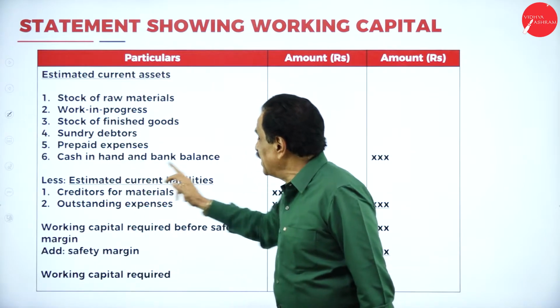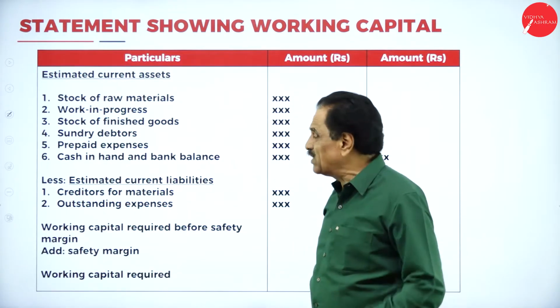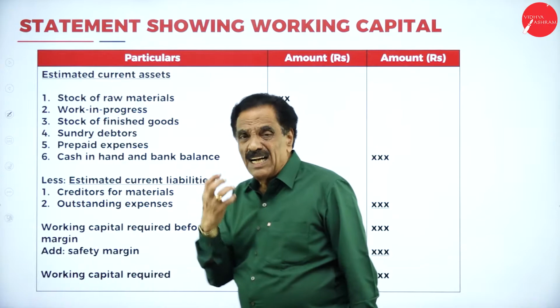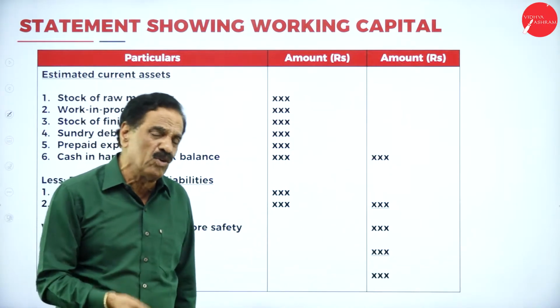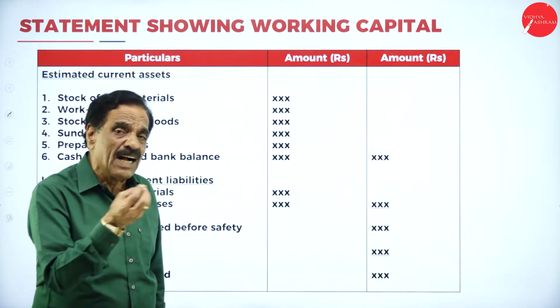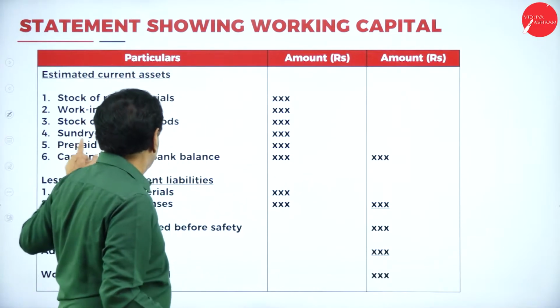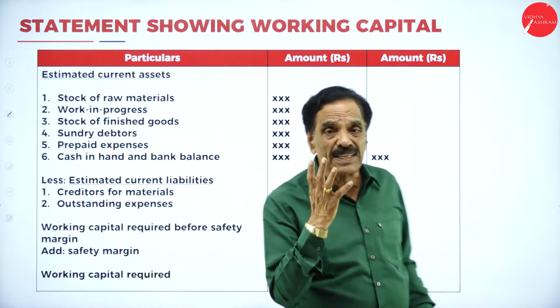Then cash in hand and bank. When you start the business, how much do you have in cash in hand and the bank? It is necessary. You must have some cash in hand and bank balance. When you add all these items, it is called the total current asset.